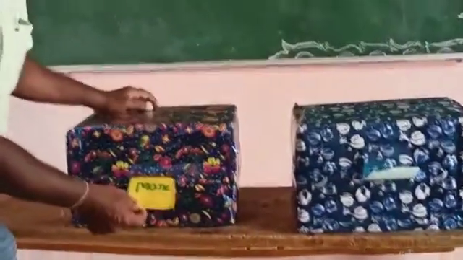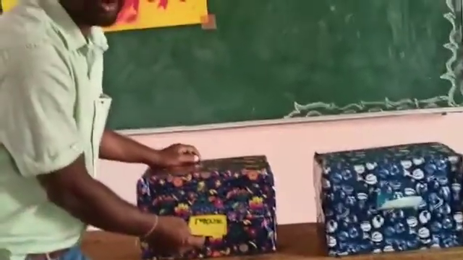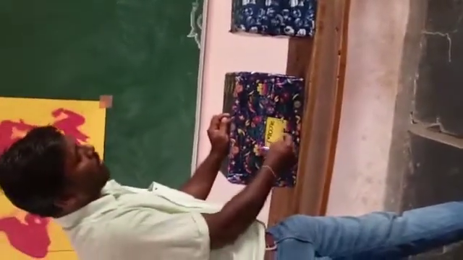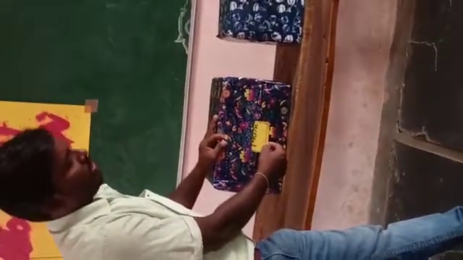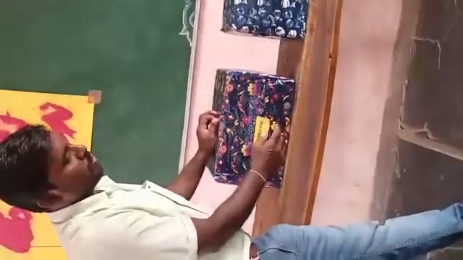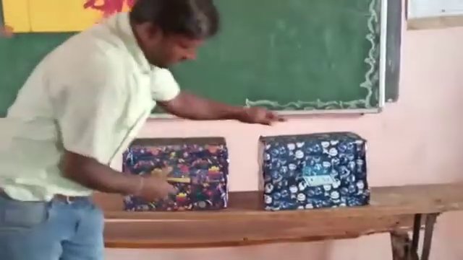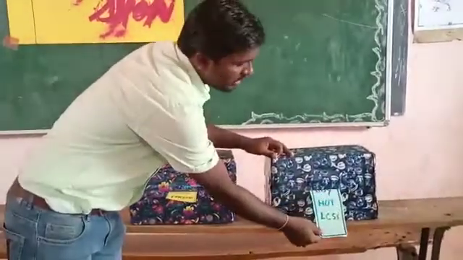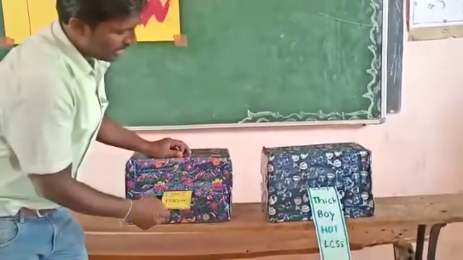Friends, this is a model of an opposite words working model. We can tell the students to make this model by using waste material like a box and other things. Here you can pull the reel inside like this. You can ask the students to tell the opposite word. If they tell, that's okay, or else we can show it here. The opposite word of cold is hot. Like this, you can have other opposite words.